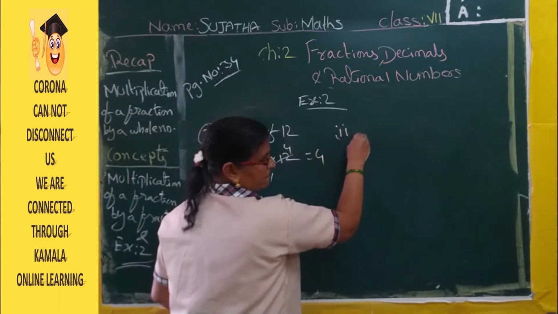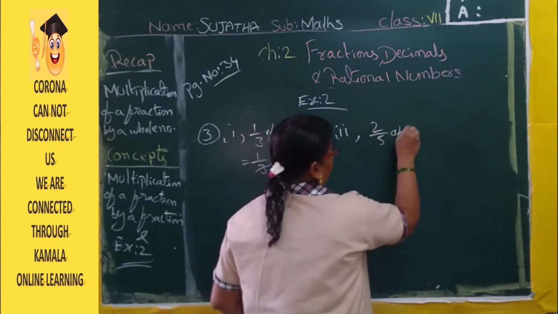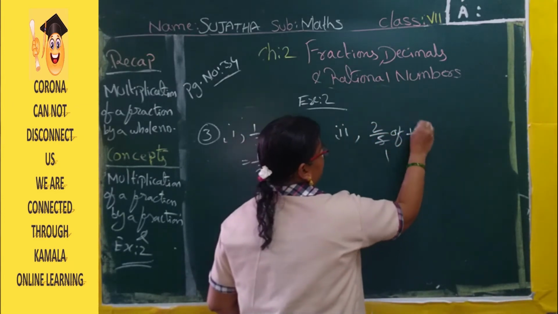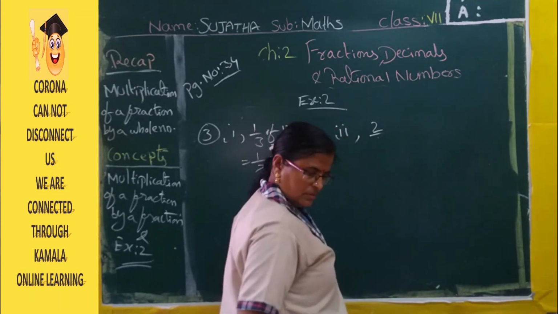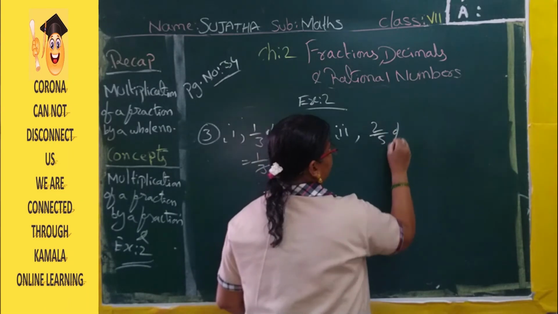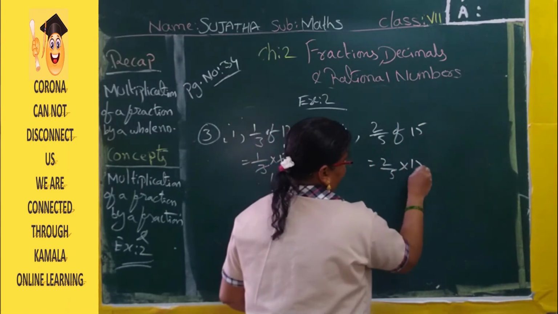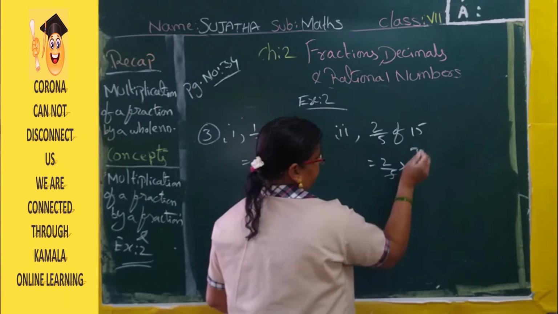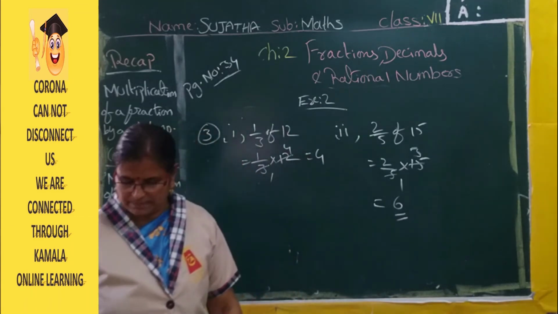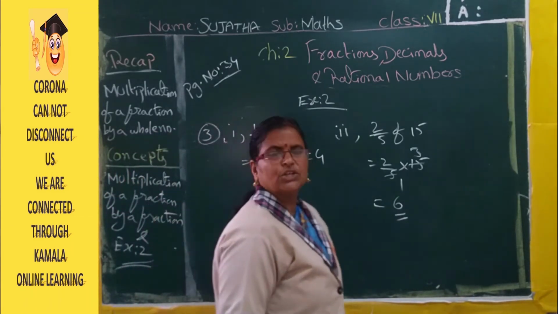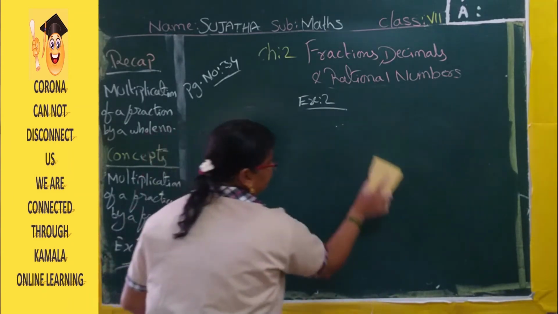Now second bit. 2 by 5 of 15. That is 2 by 5 into 15. 5 ones are 5, 5 threes are 15. 2 threes are 6. Okay. Now this exercise is completed. Now our next topic will be multiplication of a fraction by a fraction.